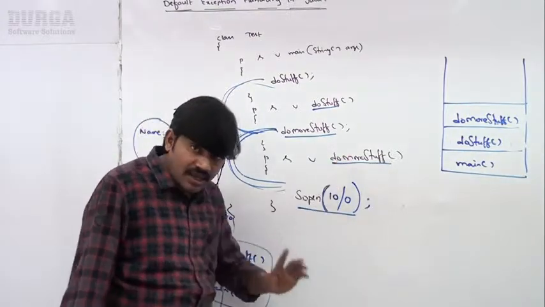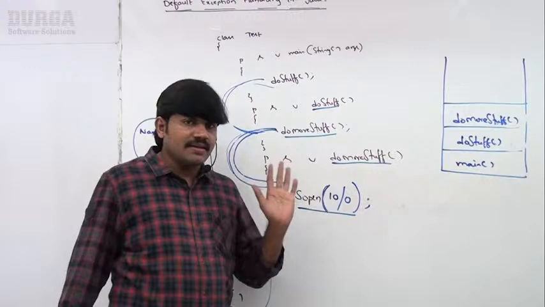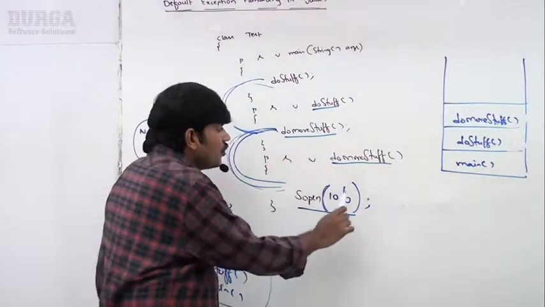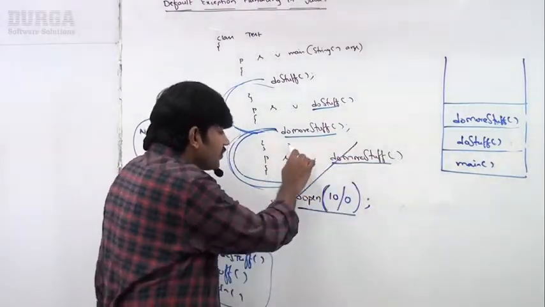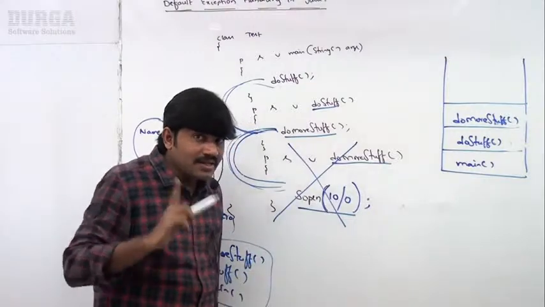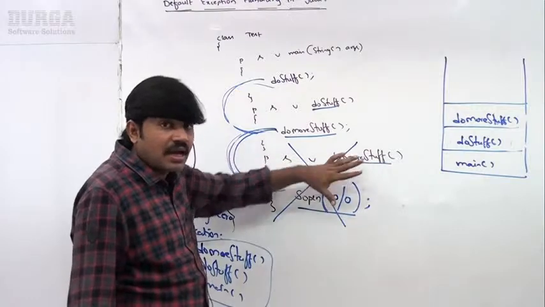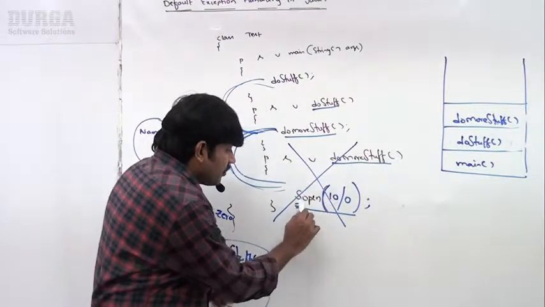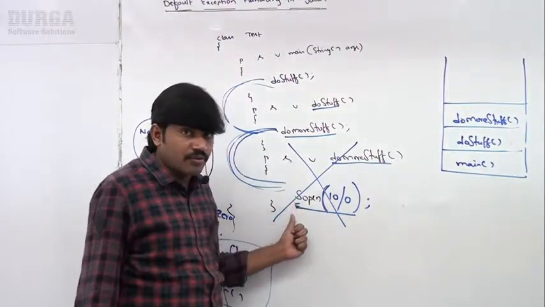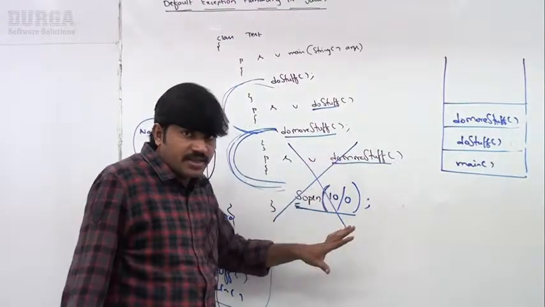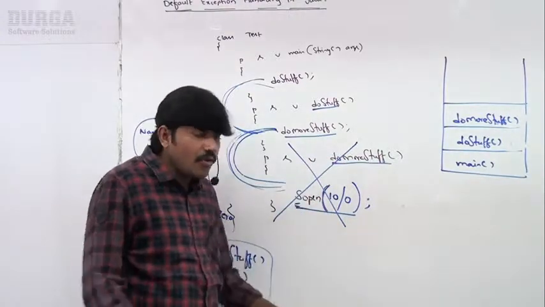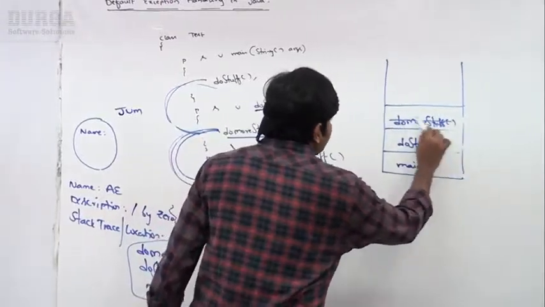If you are not having handling code, immediately the JVM is going to terminate this method abnormally. Remember this one: the JVM will terminate this method abnormally without executing the remaining code, and remove the corresponding entry from the stack.